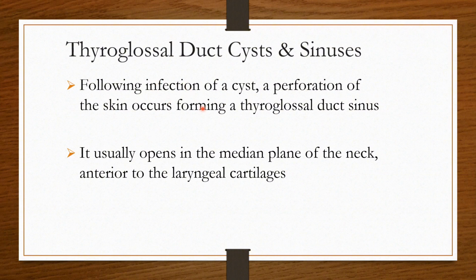Following infection of the cyst, perforation of the skin occurs, forming a thyroglossal duct sinus. It usually opens in the median plane of the neck, anterior to the laryngeal cartilages. An important point to differentiate between a sinus and a fistula is that a sinus is connected to the outside on only one side, while the thyroglossal fistula is connected on both sides, so there is a free connection.